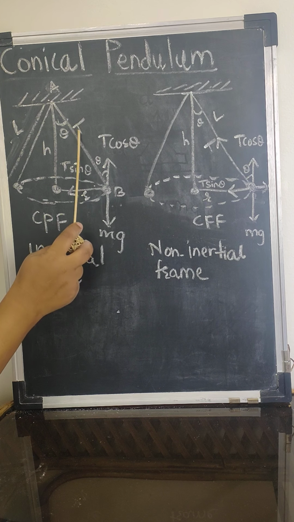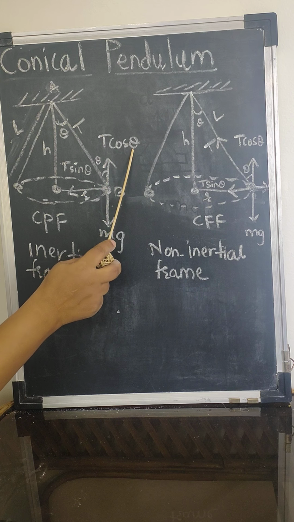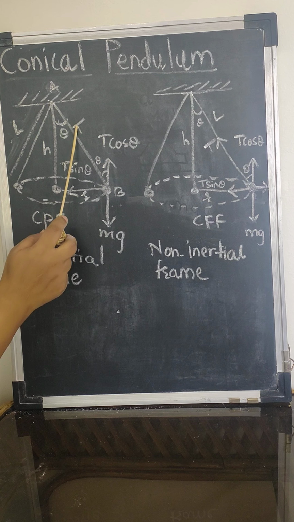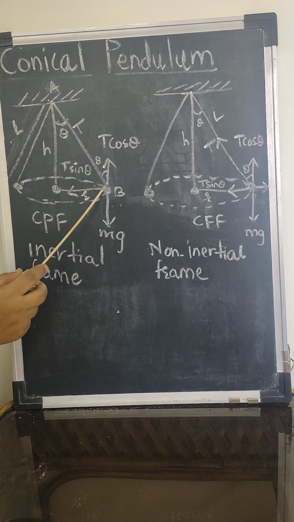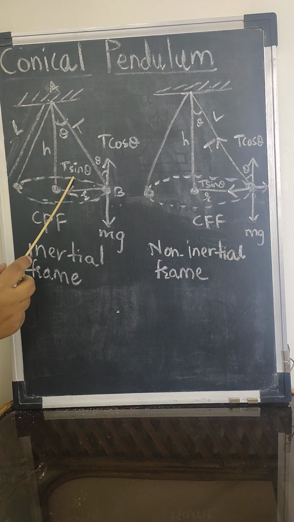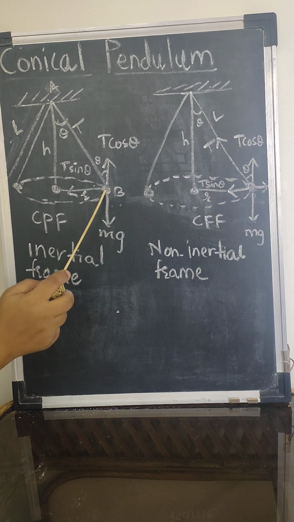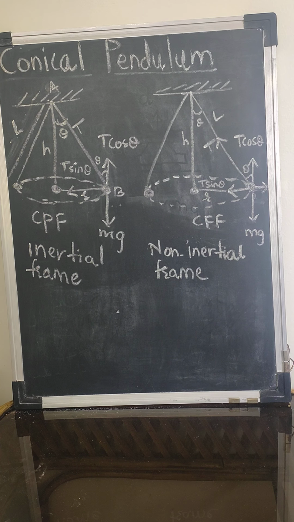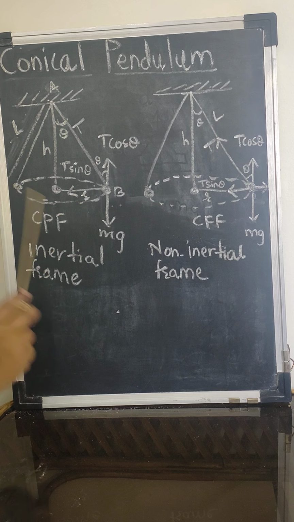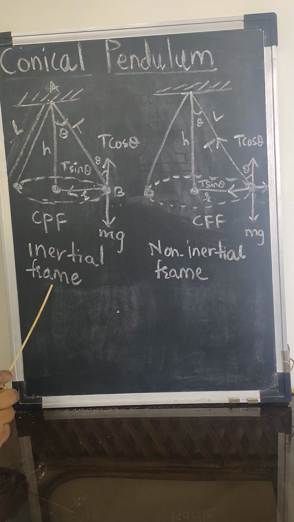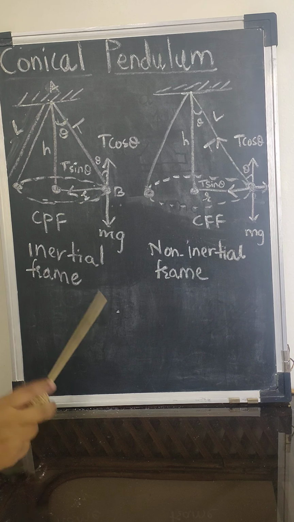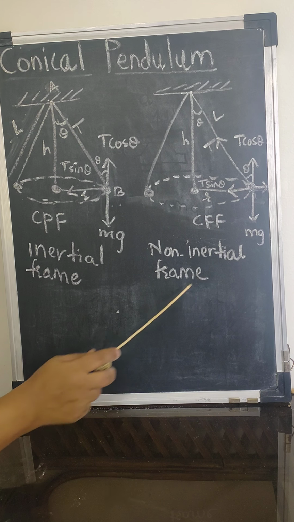The vertical component of tension is T cos theta, and the horizontal component of the tension in the string and the bob is T sin theta. Vertical component T cos theta, horizontal component T sin theta. Now why have I made these two diagrams? One is in the inertial frame of reference, the other is in the non-inertial frame of reference. In the 11th standard we have done in detail about the inertial and the non-inertial frame of reference.